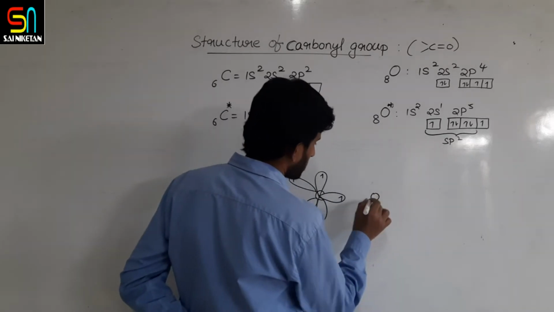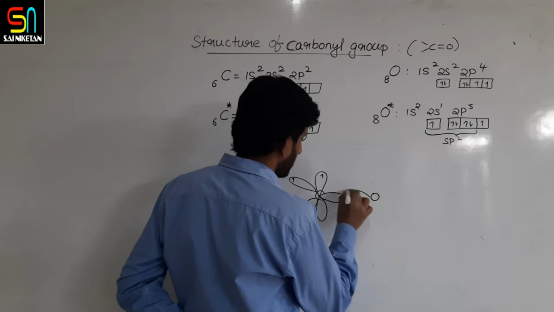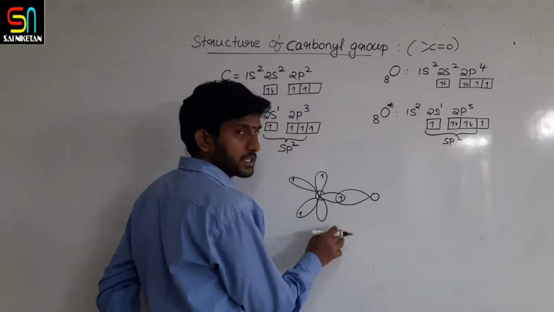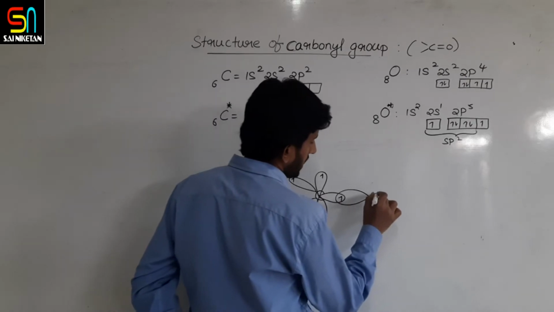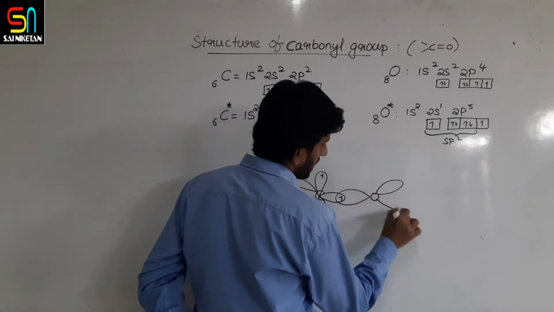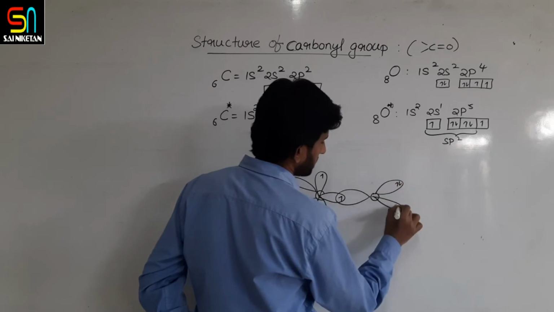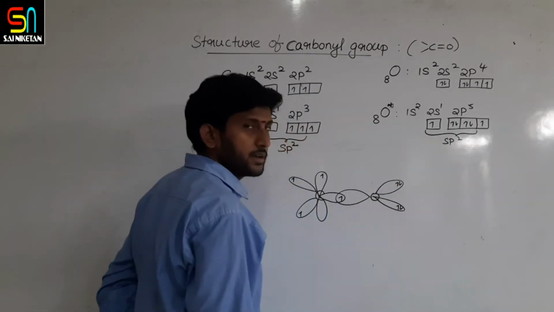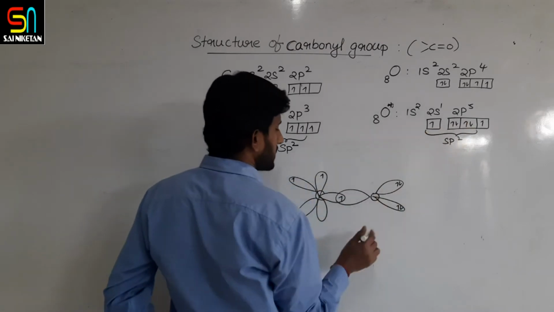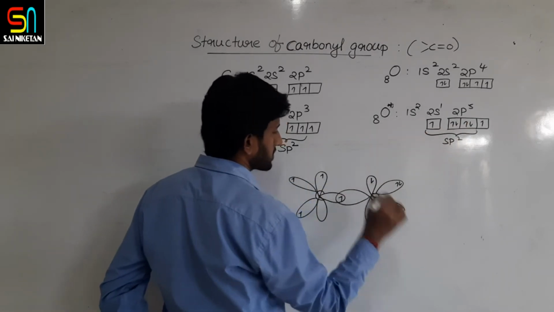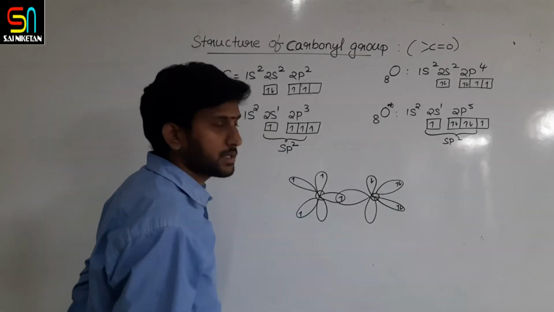I would like to draw one of the orbitals forming a sigma bond with carbon's sp2 hybridized orbital, and the other two are in the same plane, carrying lone pairs of electrons. The other unhybridized orbital has a single electron.